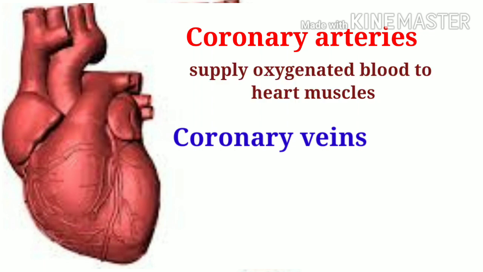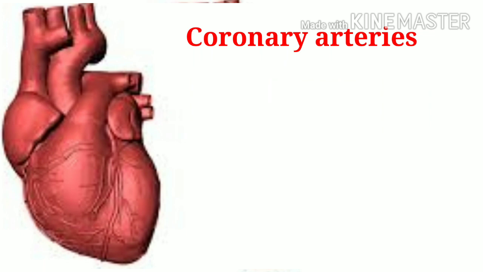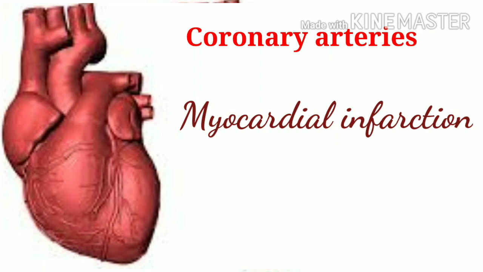The coronary artery supplies oxygenated blood to the heart muscles. The coronary veins are also called the cardiac veins, which carry deoxygenated blood away from the heart and pour it to the right auricle. When there is blockage in any coronary artery, there is deadening of the corresponding area of heart muscle, which leads to myocardial infarction or commonly called heart attack.